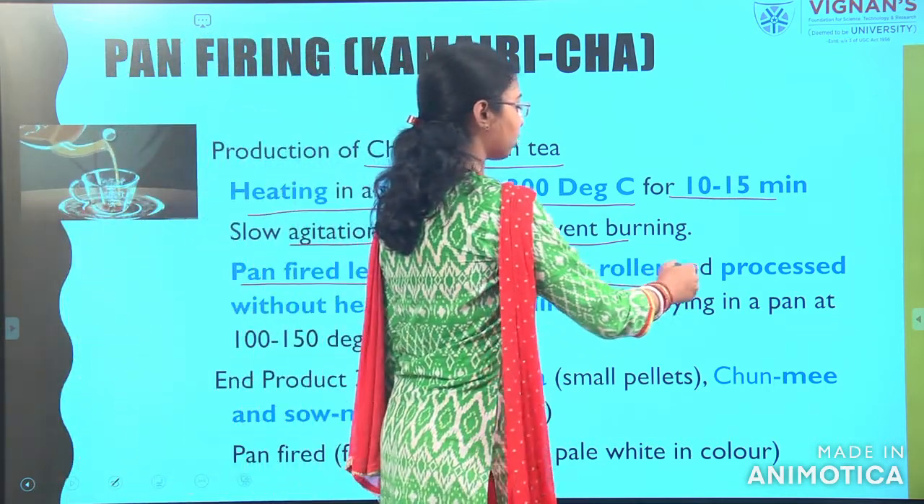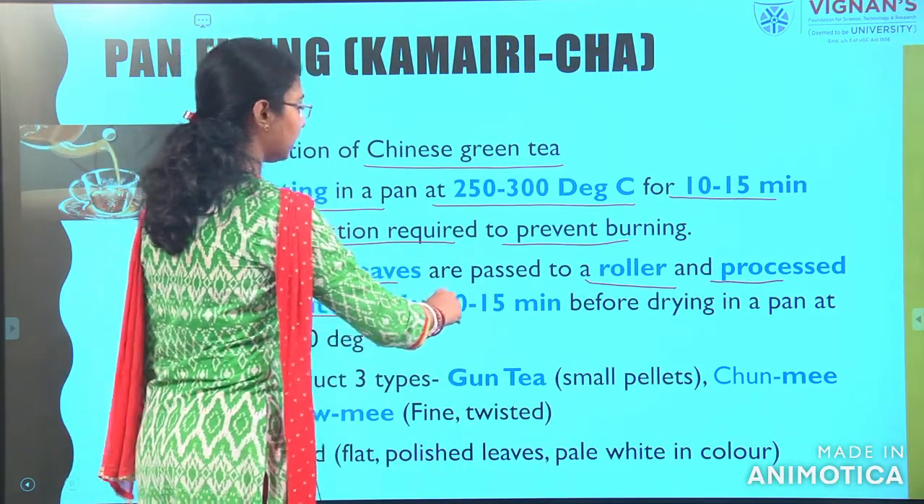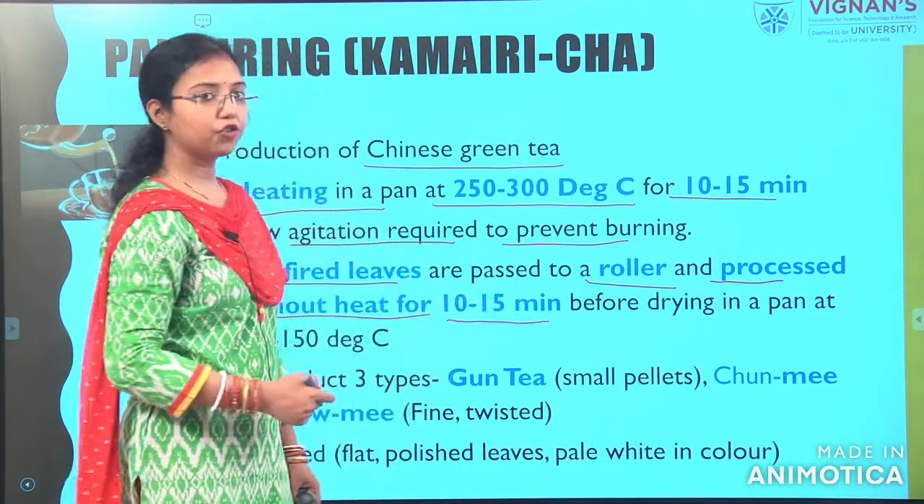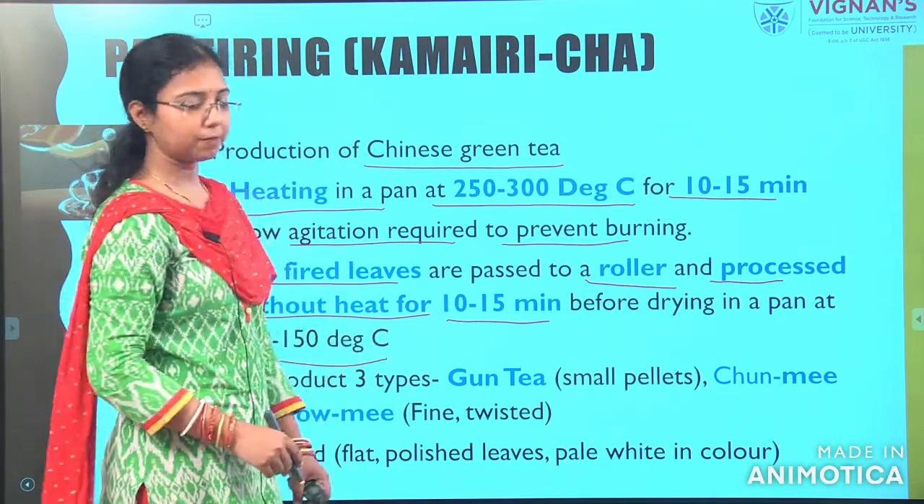We will pass it through a roller and it will be processed without heat for 10 to 15 minutes before drying in a pan at 100 to 150 degrees centigrade.